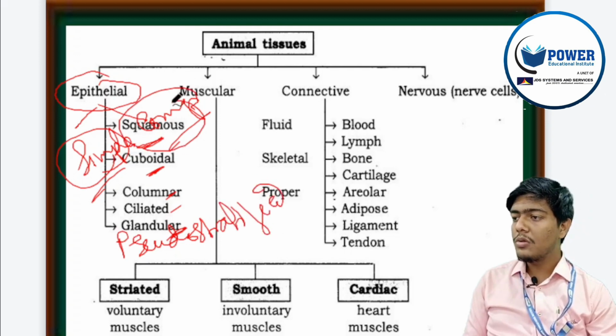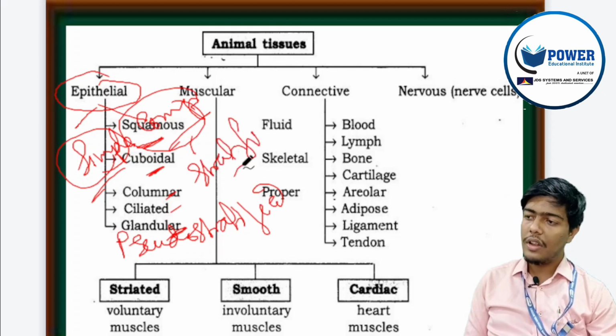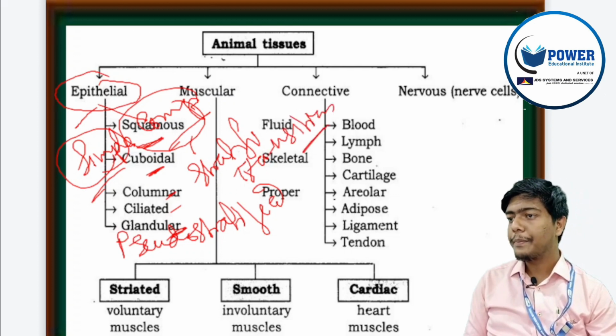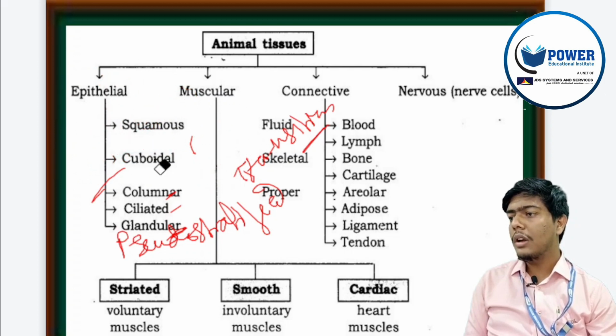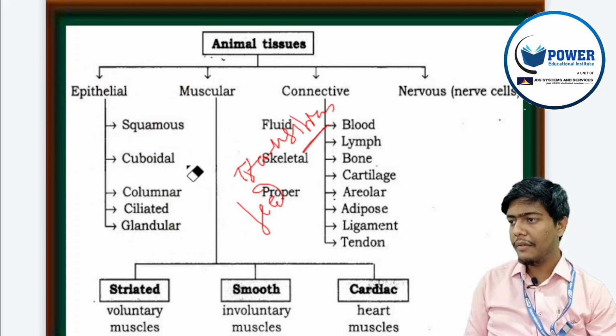Compound tissues can be either stratified or transitional. So these are basically the epithelial tissues.